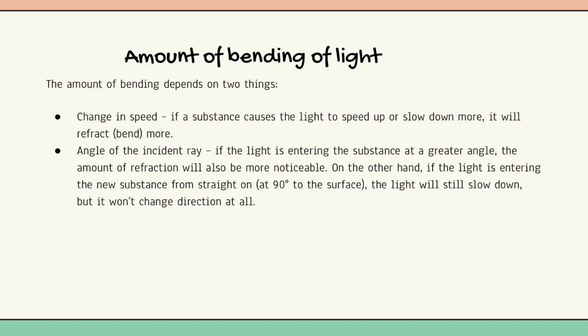On the other hand, if the light is entering the new substance straight on at 90 degrees to the surface, the light will still slow down, but it won't change direction at all.